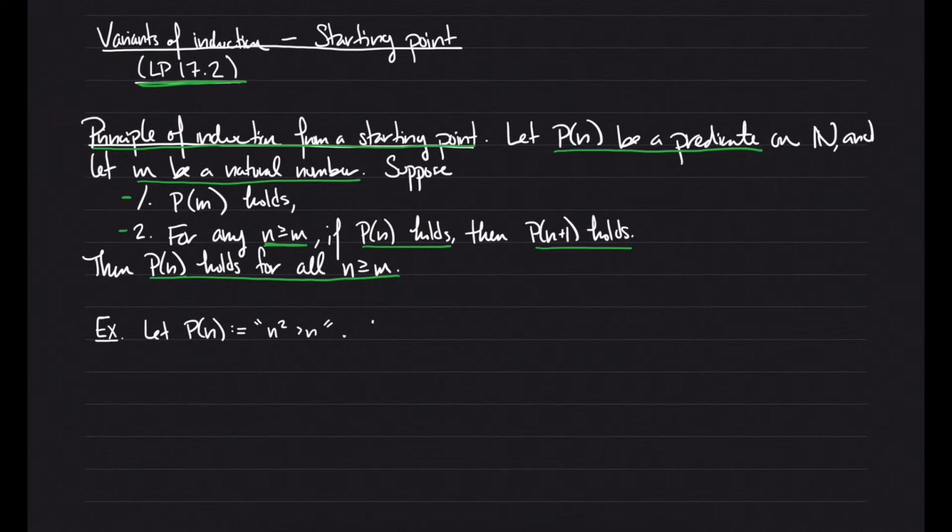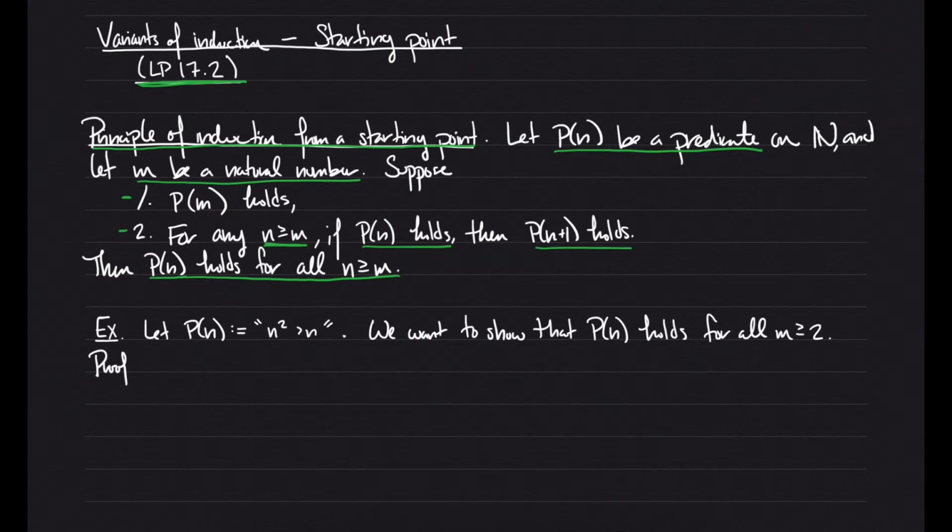So we want to show that p of n holds for all n greater or equal to 2. Actually, let me write here not n, but m, so that it looks more like the principle of induction that we've written down.